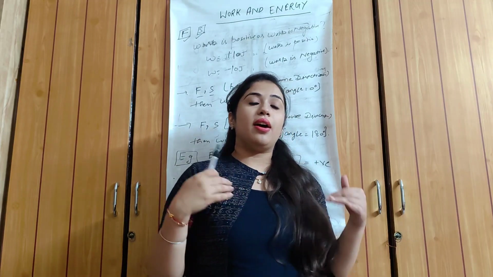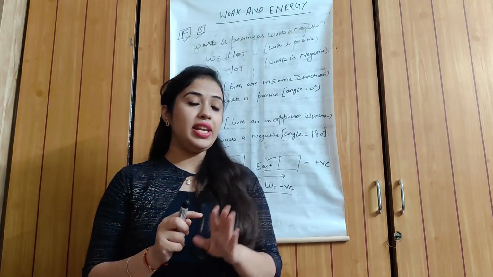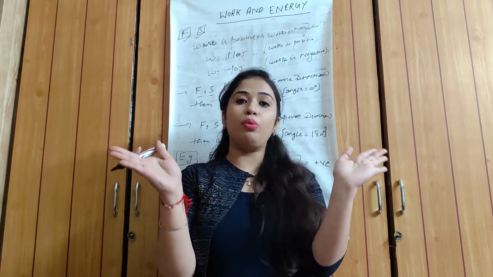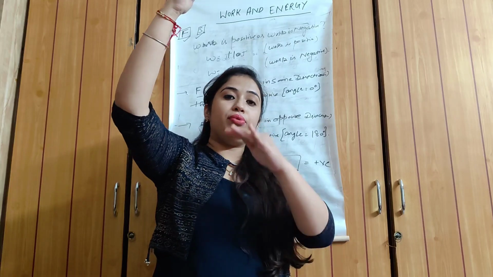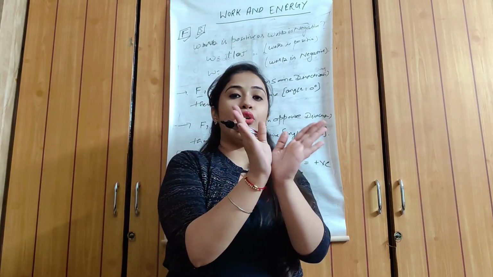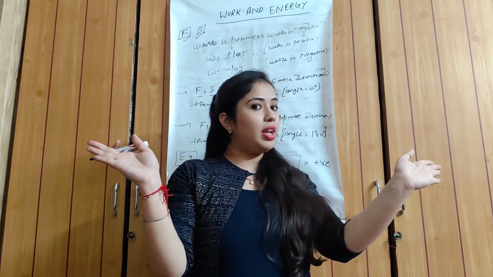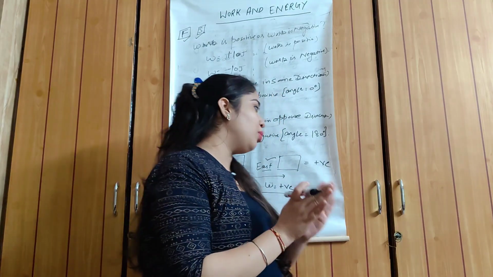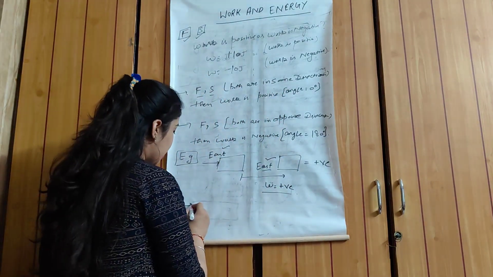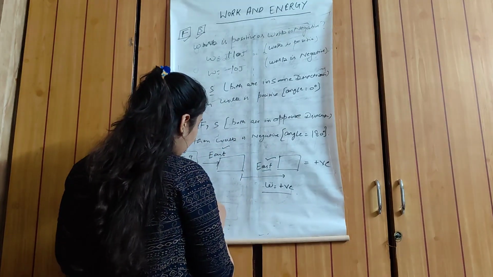Simply students, you can understand the concept of work: when F and S both are in opposite direction, when displacement is in upward direction, force is in the downward direction. If displacement is in the south direction, then force will go in the north direction. Both are opposite to each other, or at 180 degree angle to each other. So here we discuss two examples.